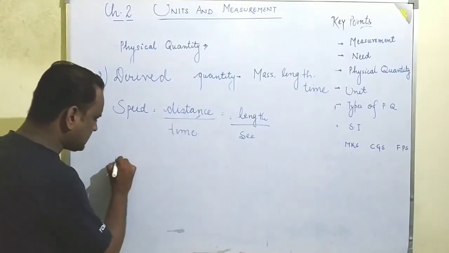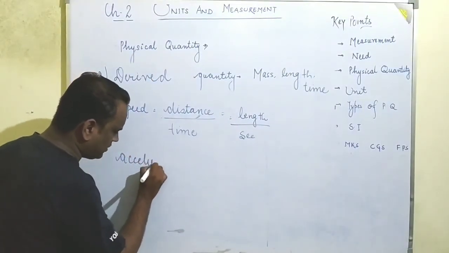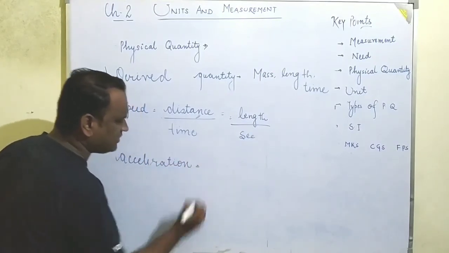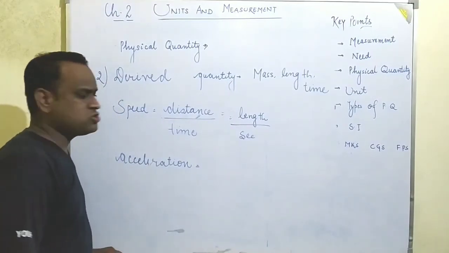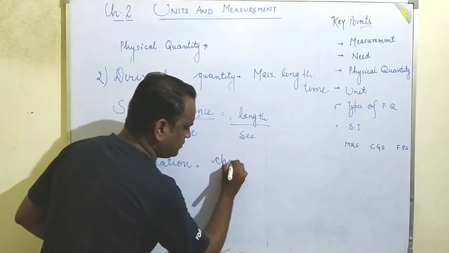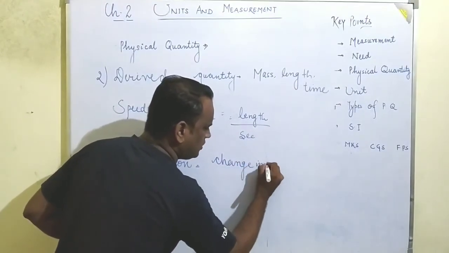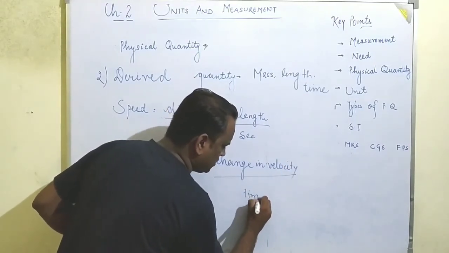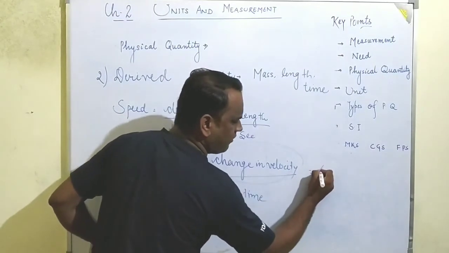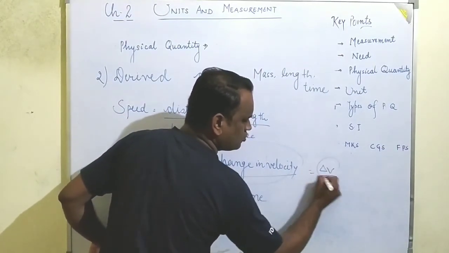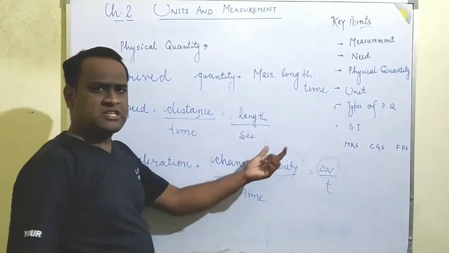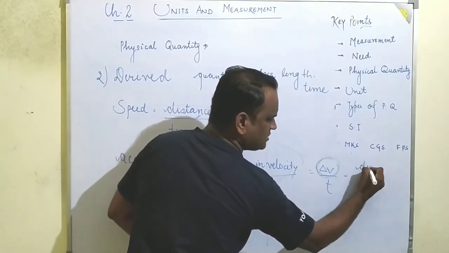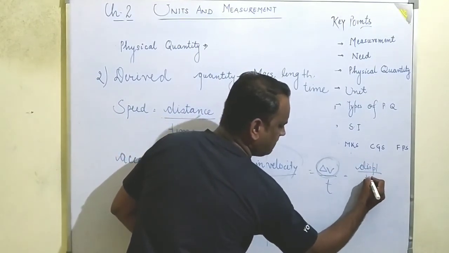Next, acceleration. Acceleration is the rate of change of velocity, meaning change in velocity with respect to time. It means change in velocity, delta v, upon time t. So change in velocity will be the same as displacement upon time. Change in velocity will be change in displacement upon time upon